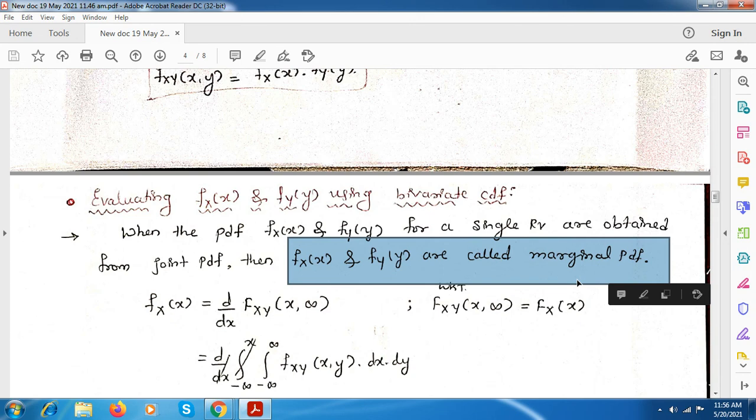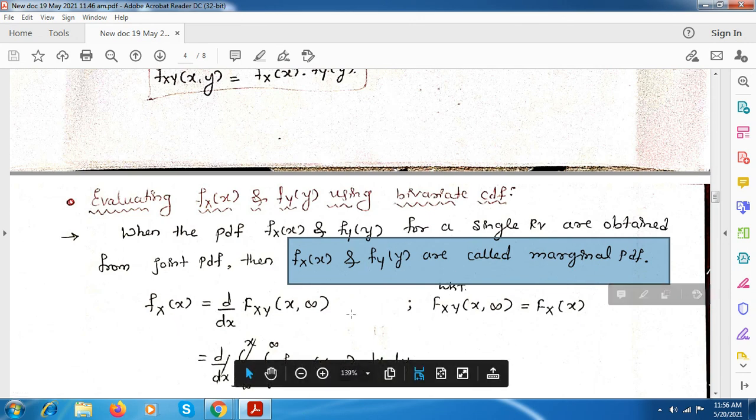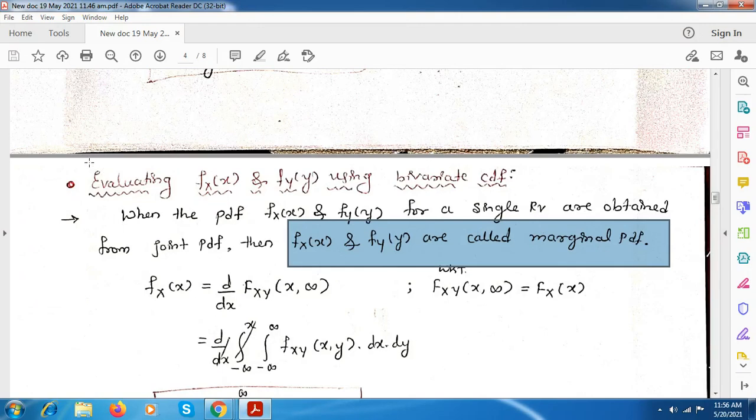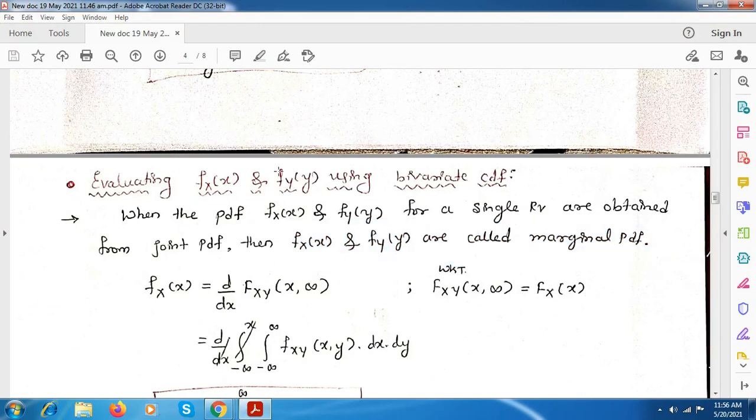They may ask you to evaluate marginal PDFs. If they ask, you have to use these equations. Directly, they can ask you to evaluate fx of x and fy of y using the bivariate PDF or CDF, or they can ask you to evaluate the marginal PDF.